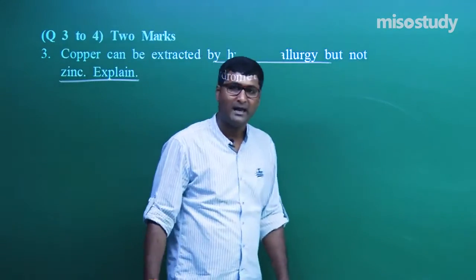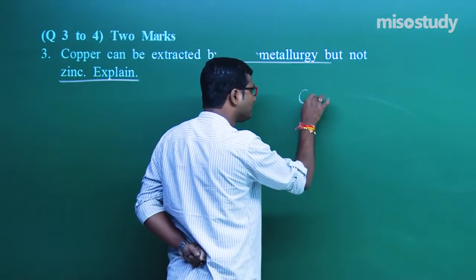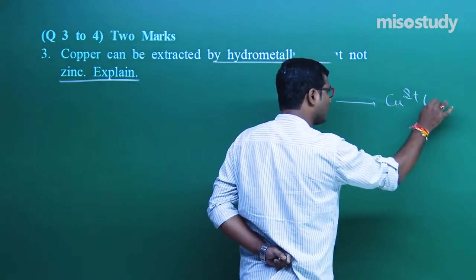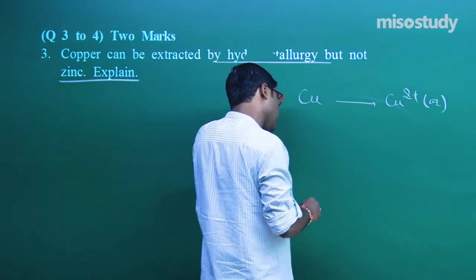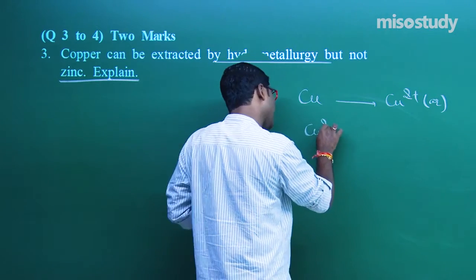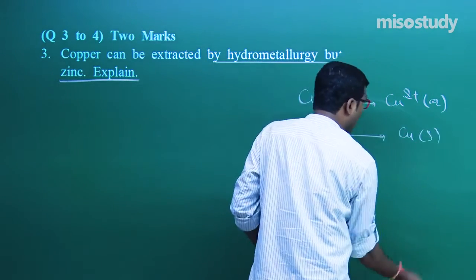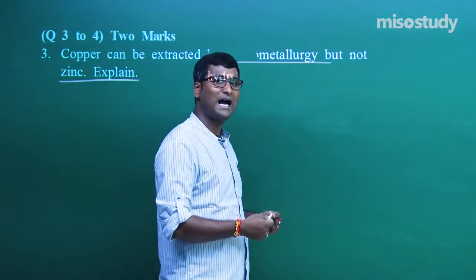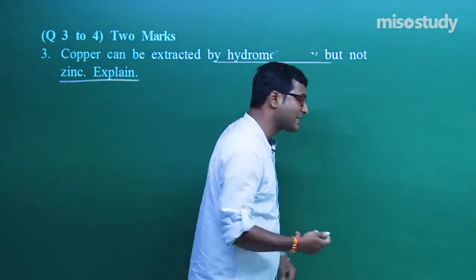Why? It is very simple, listen carefully. Copper can be converted to copper 2 plus, or copper 2 plus can be converted to copper, when it is treated with a highly electropositive metal, or you can say a highly reactive metal.